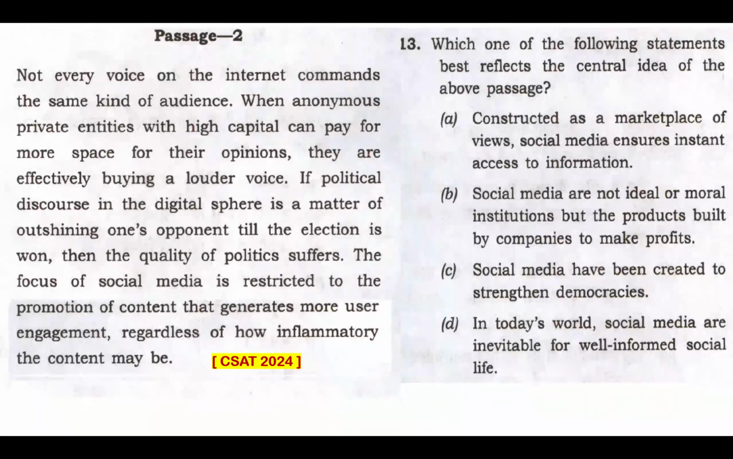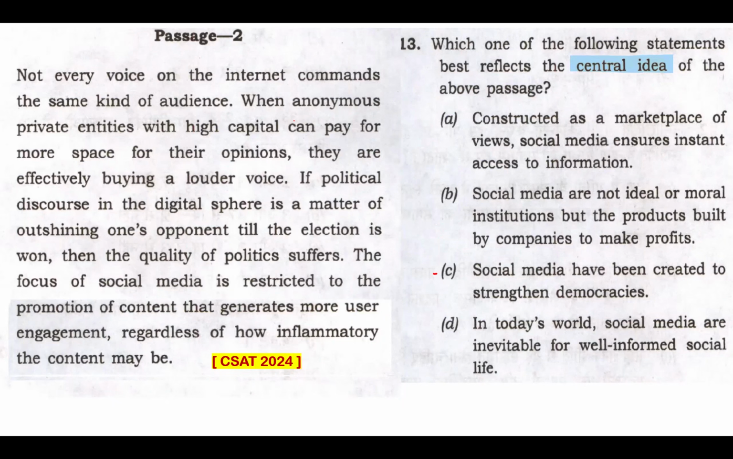Question 13. Which one of the following statements best reflects the central idea of the passage? The keyword here is central idea. Option A. Constructed as a marketplace of views, social media ensures instant access to information. Seriously, that is not the central idea of this passage. This passage's focus is not on the aspect of instant access to information, but rather on the influence of capital in amplifying voices.